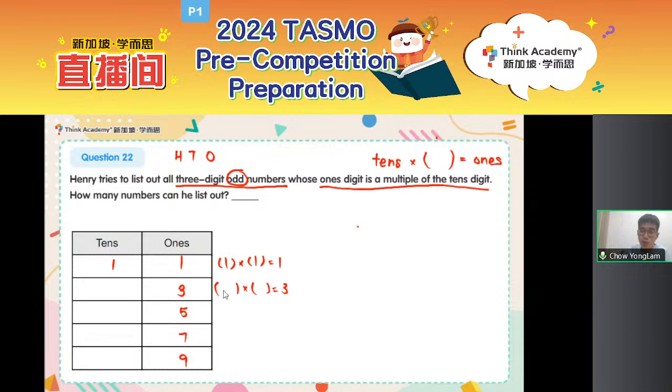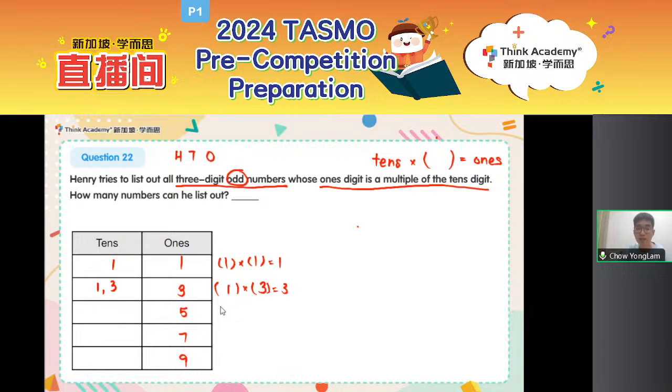That's right. It's actually 1 times 3 equals 3, which means my tens can be 1, but also it can be 3. Right, 3 times 1 equals 3. 1 times 3 equals 3. So when my ones is 3, there are 2 possible digits for my tens place.